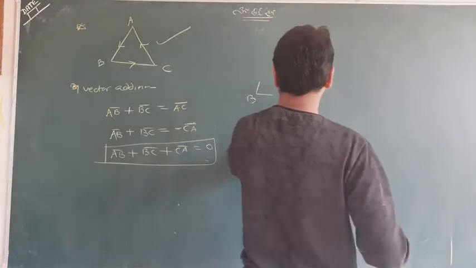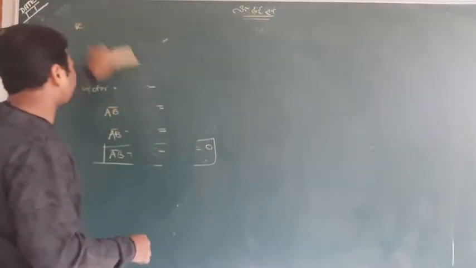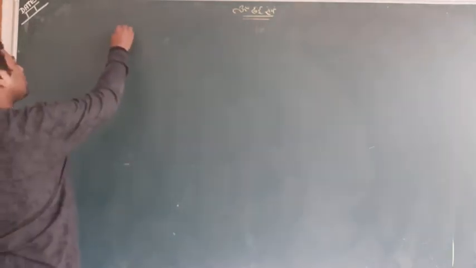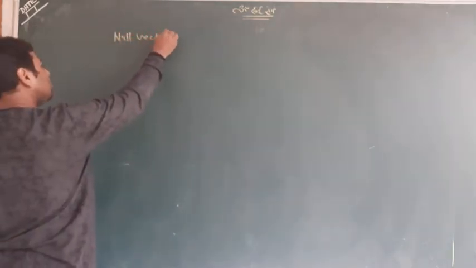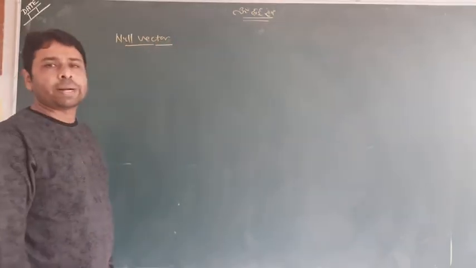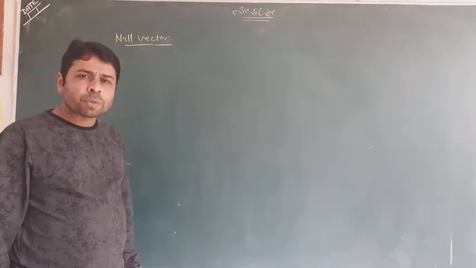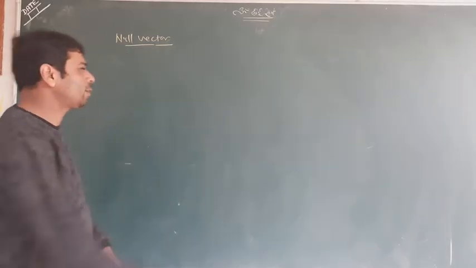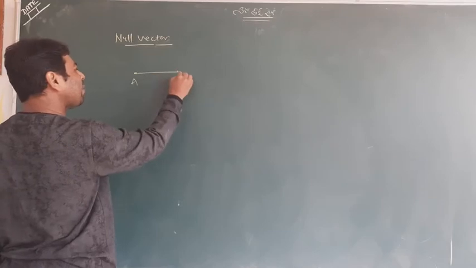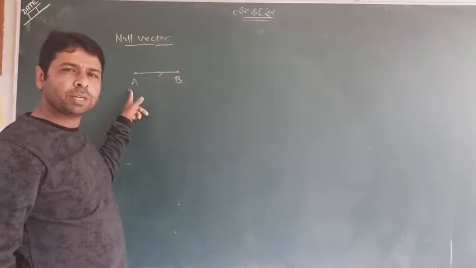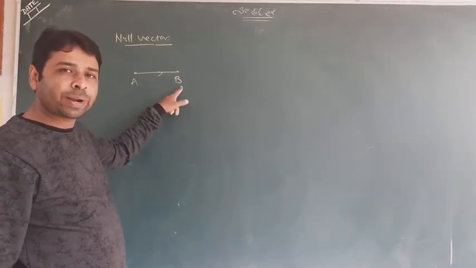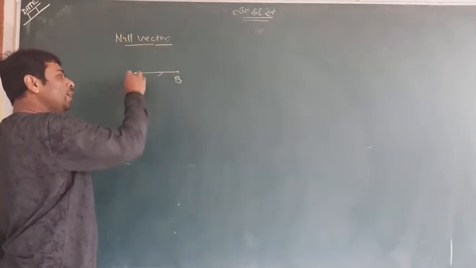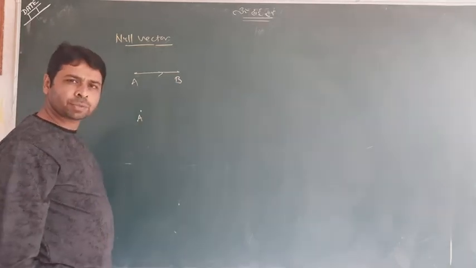One more thing which just came to my mind, I want to share with you here. This is also called a null vector. Can you see? Null vector. Such a vector whose initial point and terminal point coincide. Like, when I started my vector concept, there was an initial point and a terminal point. AB is an existing vector, definitely. But when B comes onto A, meaning like that.